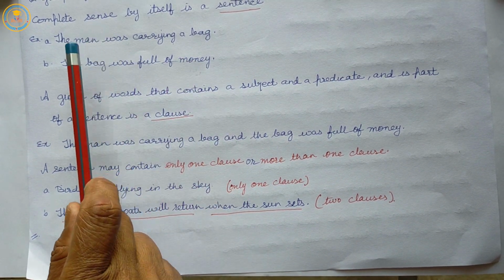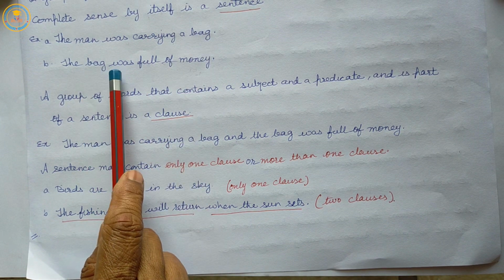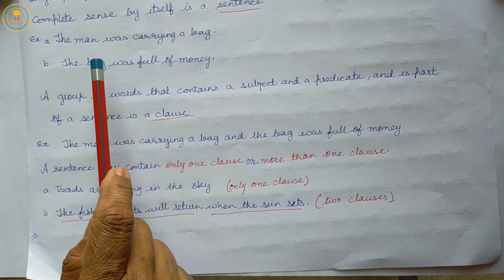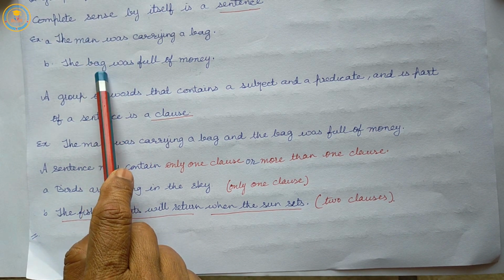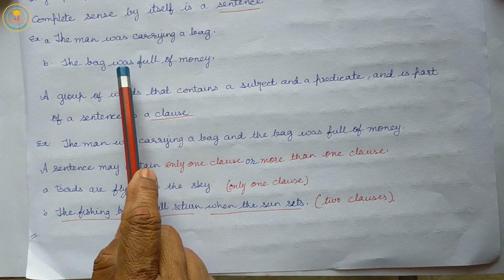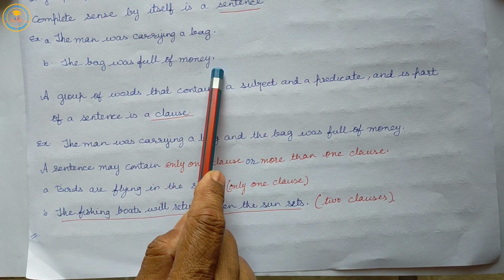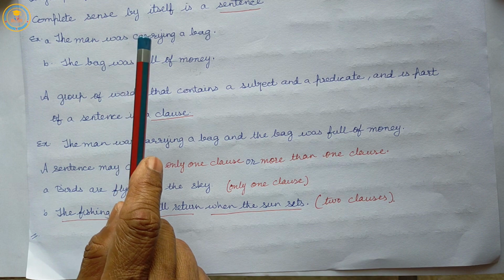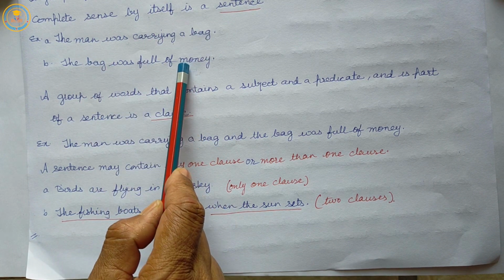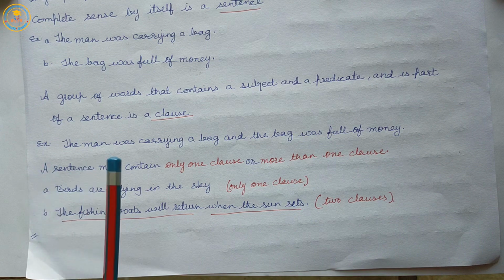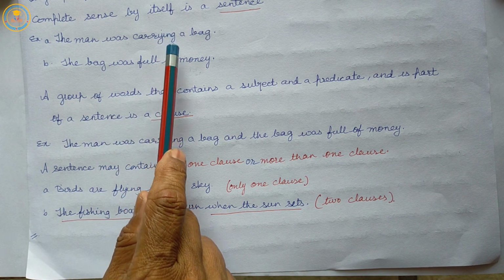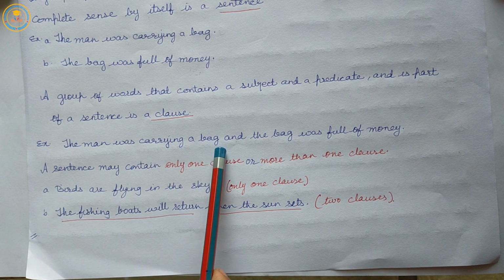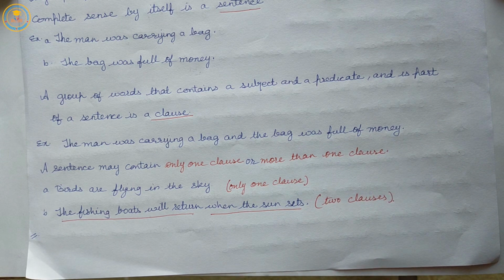Listen carefully. The man was carrying a bag. The bag was full of money. In the first, the man, and in the second, the bag, are subjects, and was carrying a bag and was full of money are predicates. Each makes complete sense by itself, so each is a sentence. Now, if we join these two sentences, we get: the man was carrying a bag and the bag was full of money.